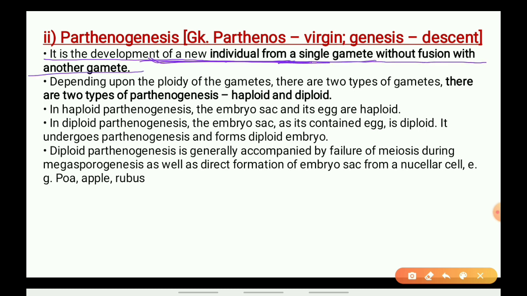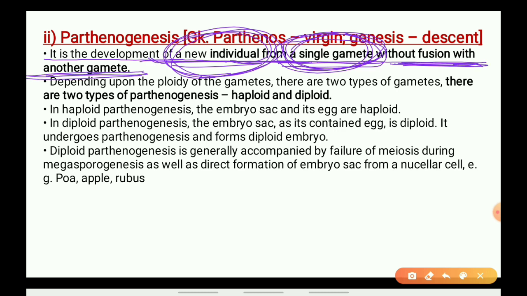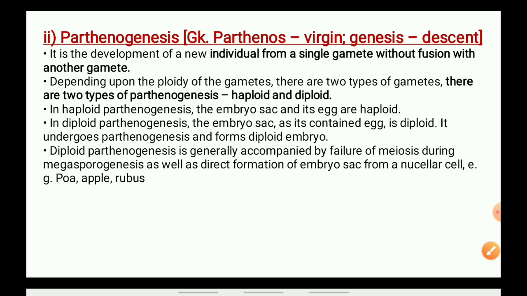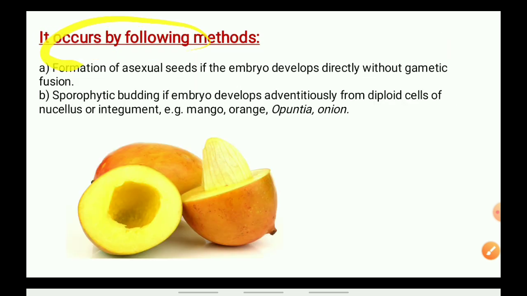The male and female gametes will not fuse together. Only one gamete will form the individual. This is called parthenogenesis.